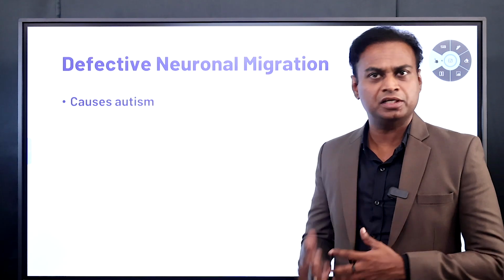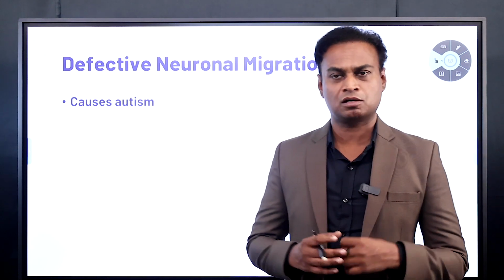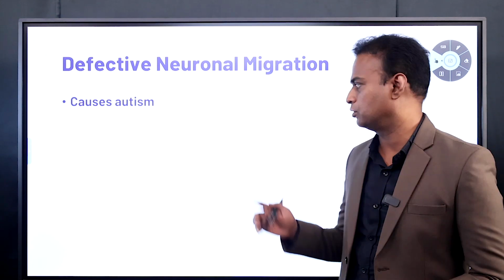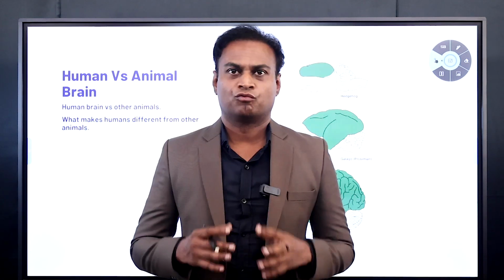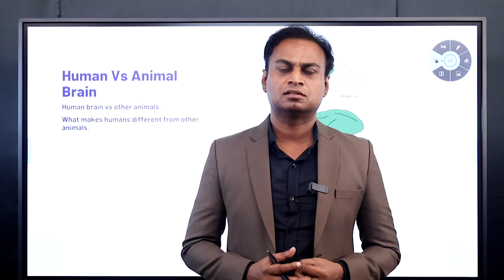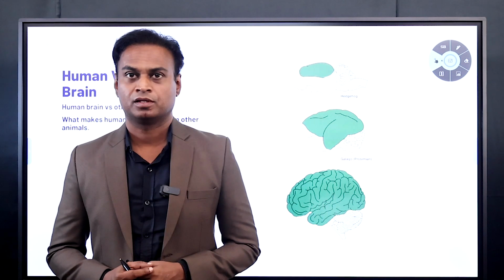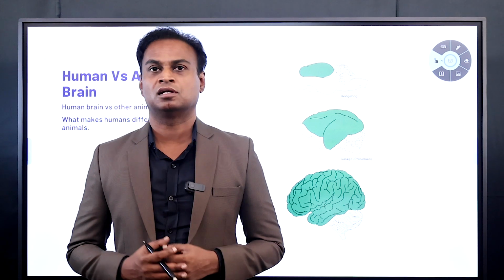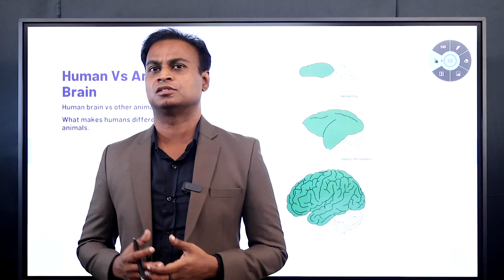Before we dive deep into this topic, there are some other things you need to understand about the brain. Here is a simple question for you. What is the one thing that makes human beings different from other animals? Is it the muscles? Is it the bones? Or is it the respiratory system? Is it the nervous system?